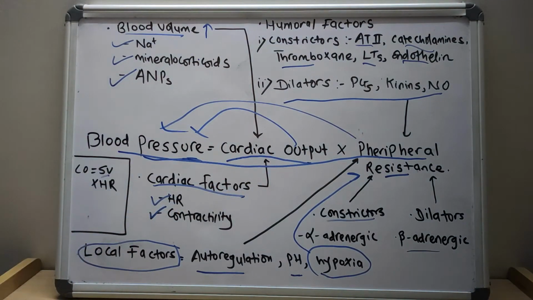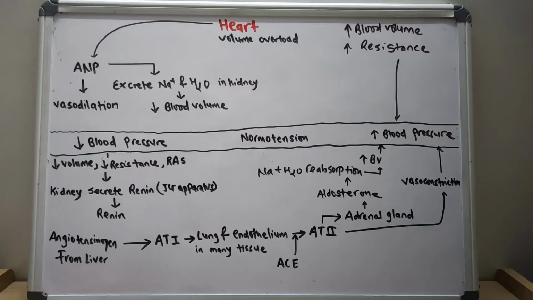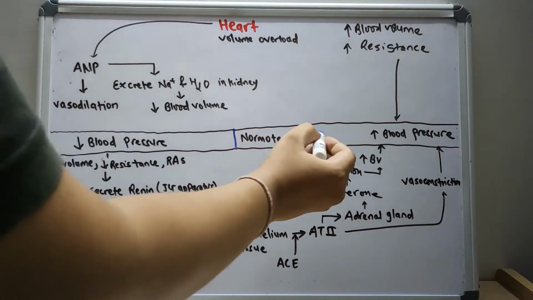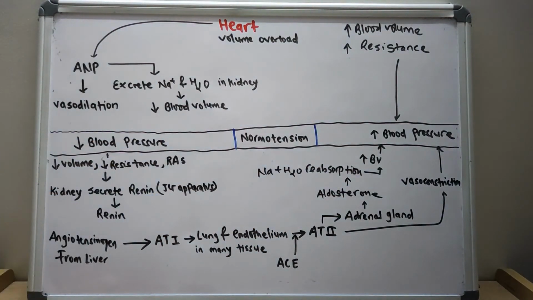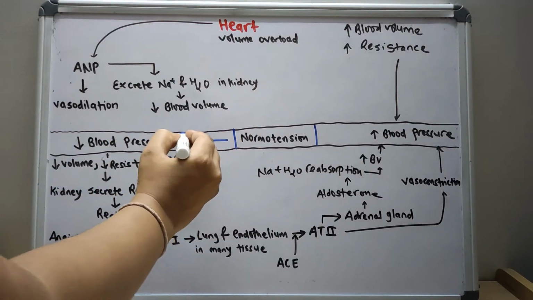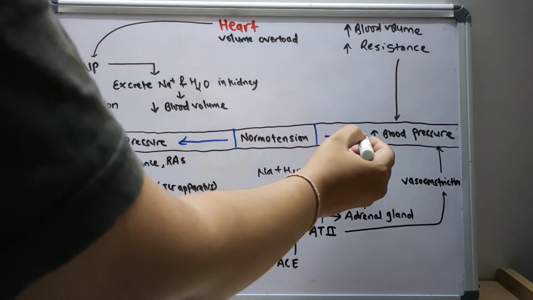So now let us discuss the interplay of renin, angiotensin, aldosterone, and atrial natriuretic peptide in maintaining blood pressure homeostasis. Under normal conditions, there is normotension. The blood pressure is accurately maintained by various mechanisms, by the maintenance of cardiac output and peripheral resistance. In pathological change, there can be a decrease or an increase in blood pressure.